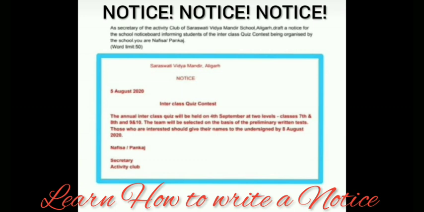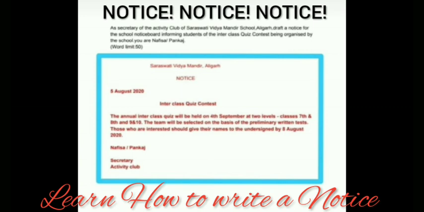First of all, you have to give the name of the institution, Saraswati Vidya Mandir, Aligarh. Upside you have written that. After that, you have given the gap, then NOTICE in bold letters. Again, a gap, then the date. Keep in mind that you have to give the date in the same pattern. Don't write it just like 5 8 2020. Don't do it like this. Only this is the correct format. Next, the heading: inter-class quiz contest. This heading you can also get from the question.